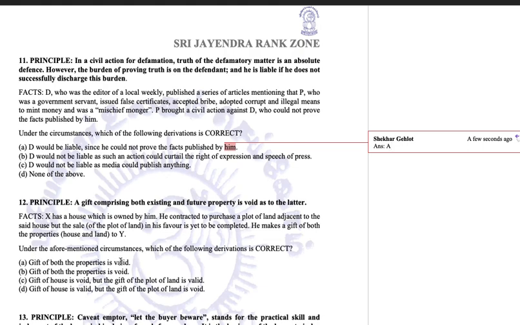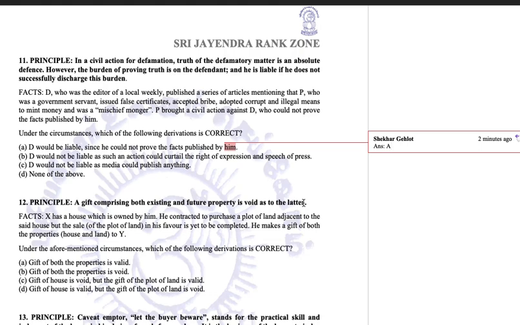Gift of both the properties is valid. Gift of both the properties is void. Gift of house is void, but gift of plot is valid. Gift of house is valid, but gift of plot of land is void. Now let us apply the principle here. A gift comprising both existing and future property. Here the existing property is the house owned by him. The future property, which he is going to purchase, is the plot of land, but he has not yet purchased it, so it becomes a future property. Future property is void as to the latter.